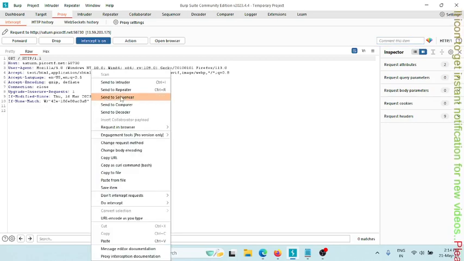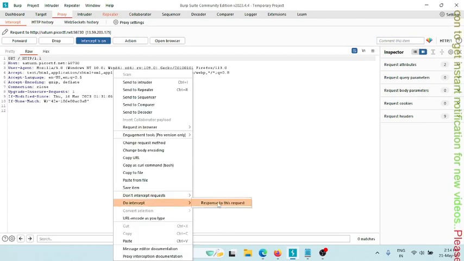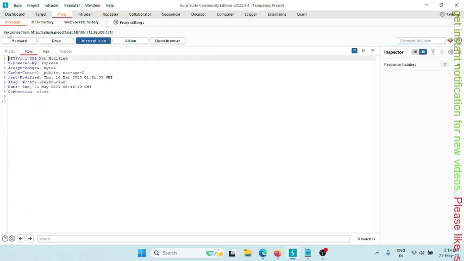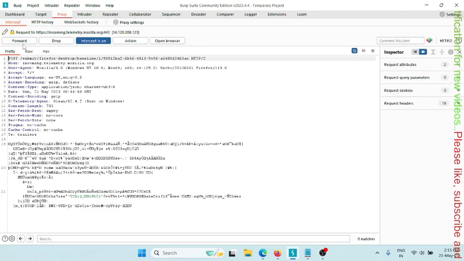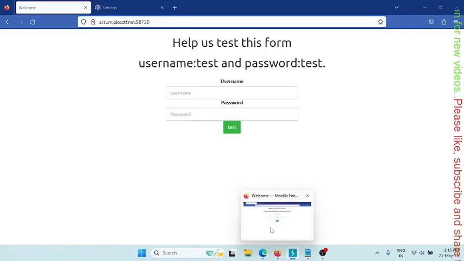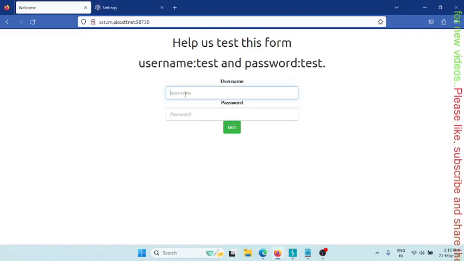Okay, let's send this to repeater. If required, we will use it again. Capture the response, forward it. Okay, it is about telemetry, forward it. Okay, there is a response from Saturn.PicoCTF.net and it is sending 304. Basically, it is redirecting. There is nothing else in this particular response. So let's forward this one. This is again telemetry, forward it. Okay, what we have got in here. Okay, we have got the login page.